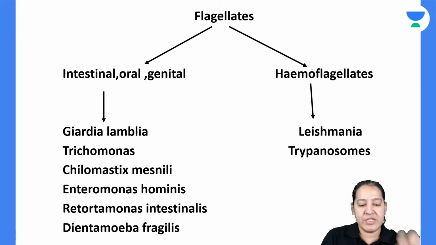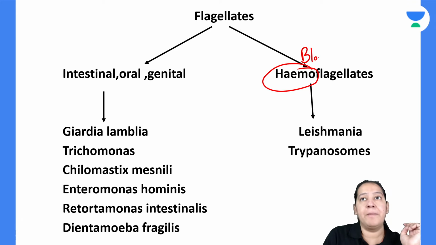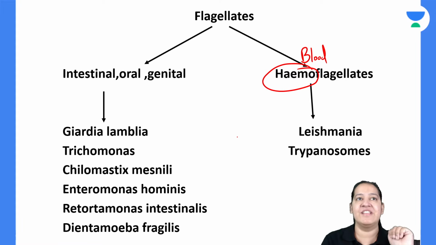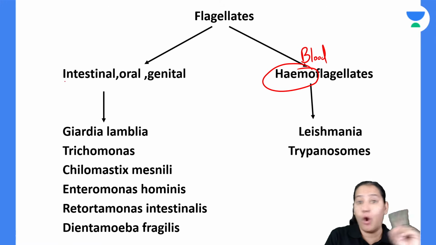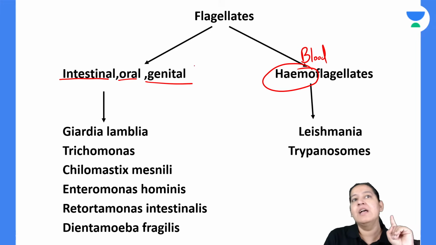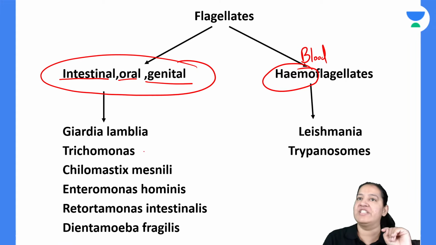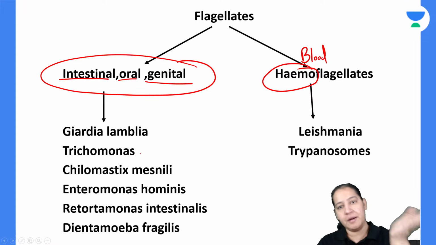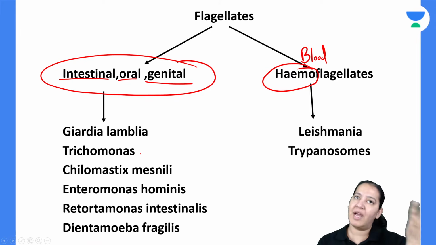The flagellates which reside in blood are known as hemoflagellates. They will remain in blood. And the flagellates which reside not in blood but in the intestinal cavity, oral cavity, or genital cavity, these are intestinal, oral, genital flagellates. So 2 types of flagellates, either hemoflagellates or intestinal, oral, genital.